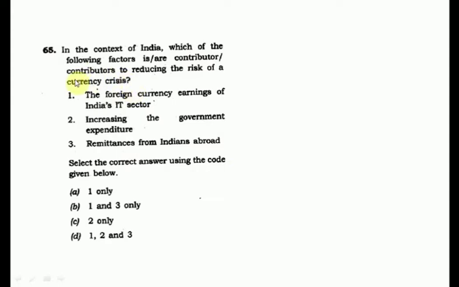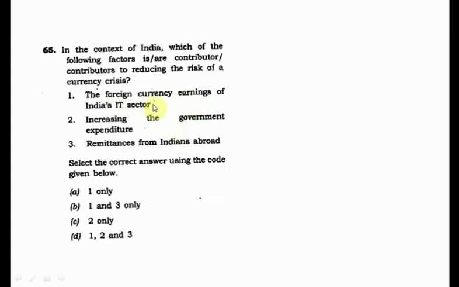Currency crisis is a situation in which more of our country's currency is going out and less of the foreign currency is coming in to the country. Okay, currency crisis is such a situation, and we should know which of these are the factors contributing to reduce the risk. So which of these will reduce the risk to our currency?